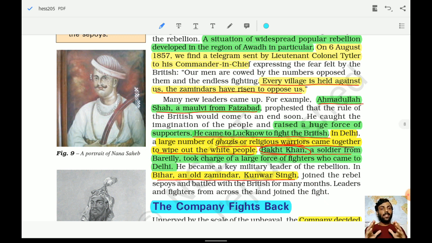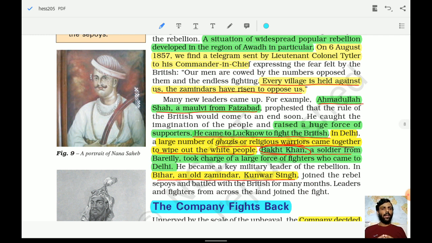Every village is held against us and the Jamidars have risen to oppose us. Many times this question has been asked: whether the Jamidars also supported the rebellion or not. Here, this particular telegram clearly provides the information that Jamidars also supported these people. So along with the tenants or the farmers, these Jamidars were also helping.